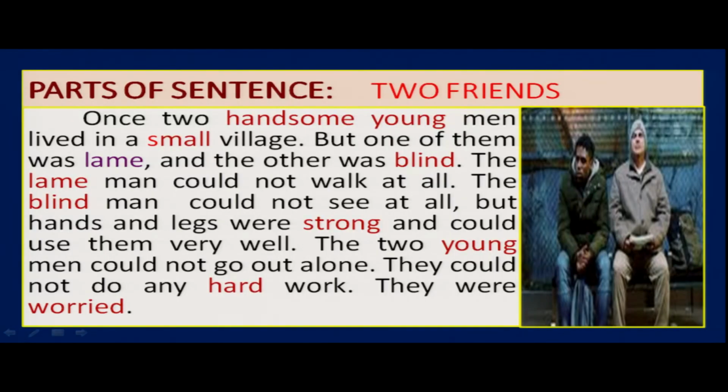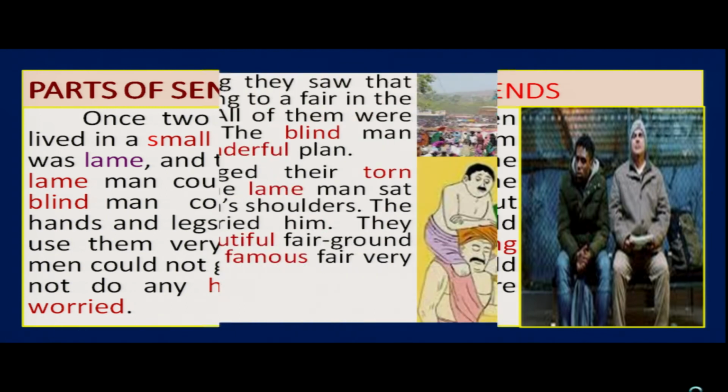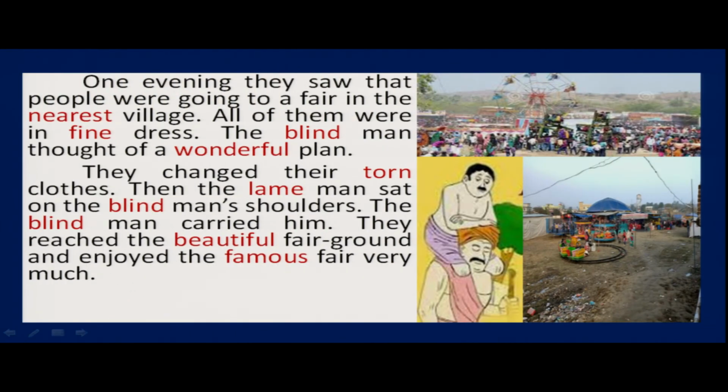So my dear children, now you listen to the story. Let's see the words which are in red color. You just see handsome, young, small, blind, lame, strong, height, worried, nearest, wonderful, torn, beautiful, famous.